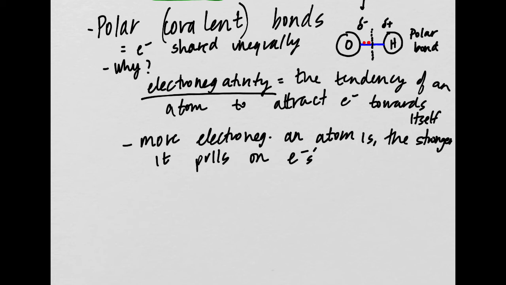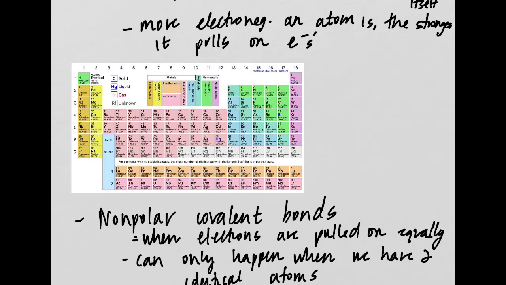Okay, so the next question we should be asking ourselves is, how do we know what atoms pull more on the electrons? Which atoms are more electronegative? Well, we can look at our trend on our periodic table, right? We know that as we go up, electronegativity increases, and as we go over, electronegativity increases.